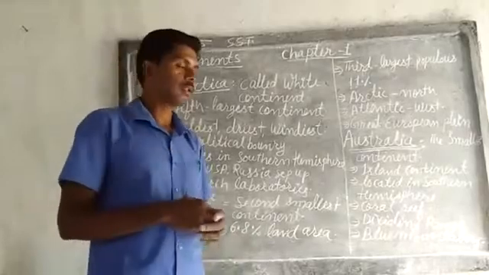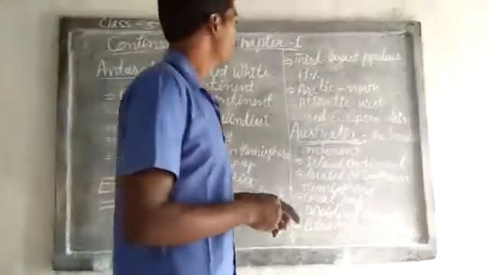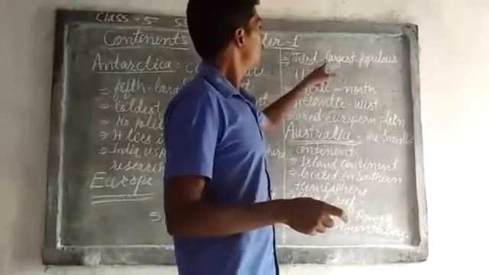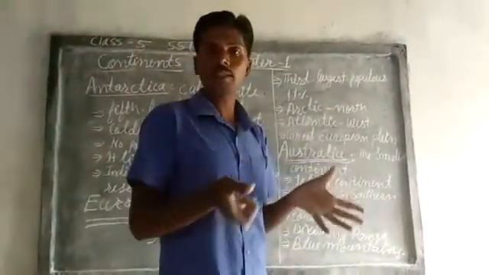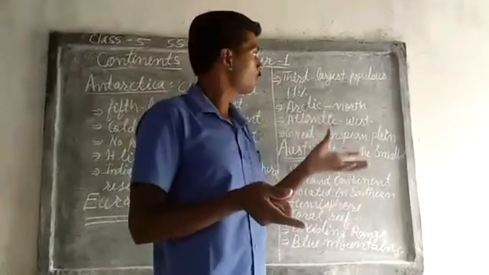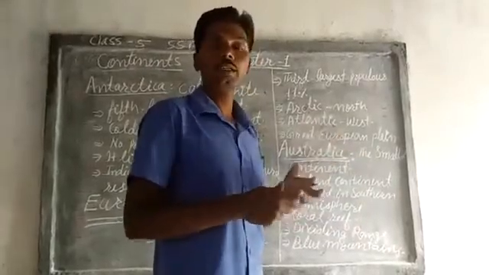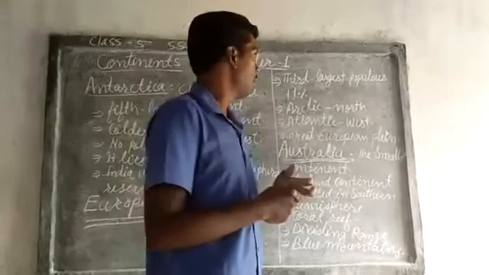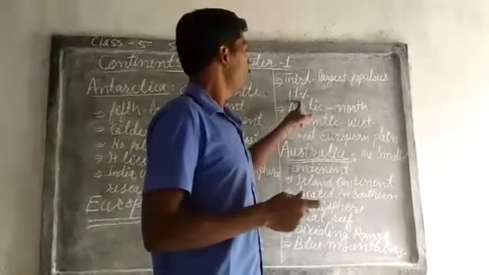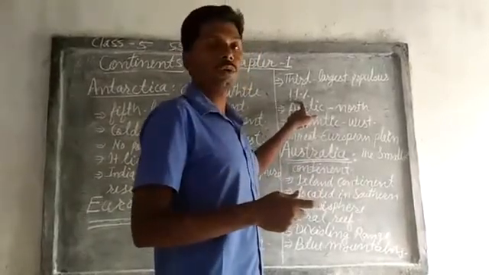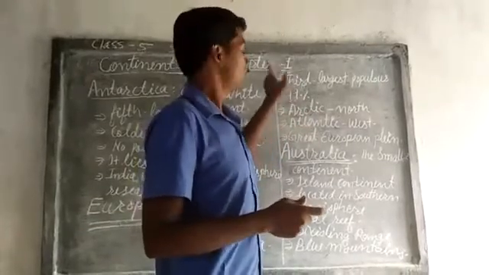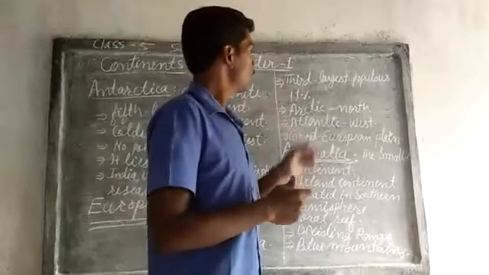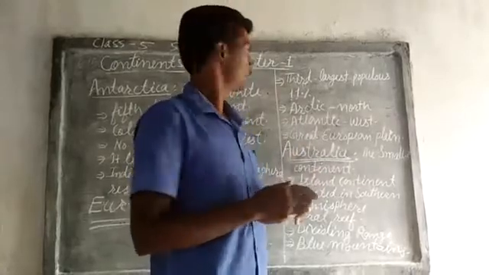Though it is small, it is the third largest populous continent. Though it is small in size, the population of this continent is large. So 11% of the world's total population lives in Europe. So it is third in population.